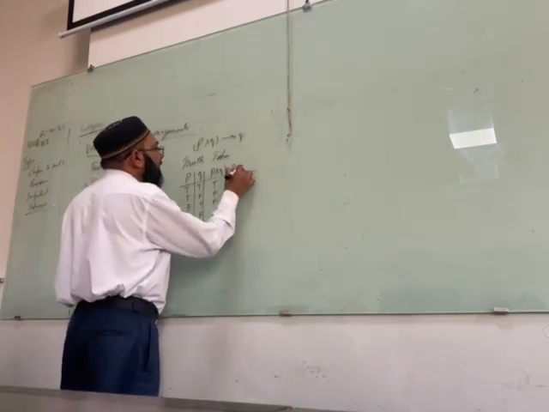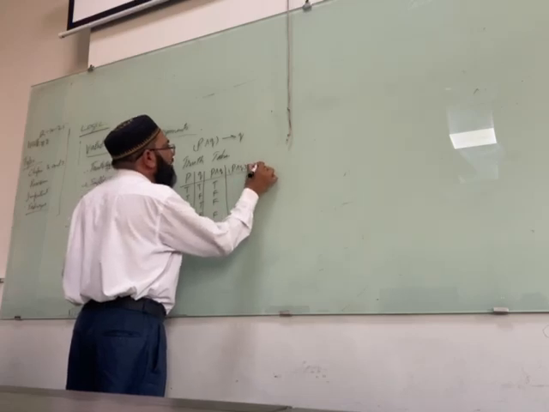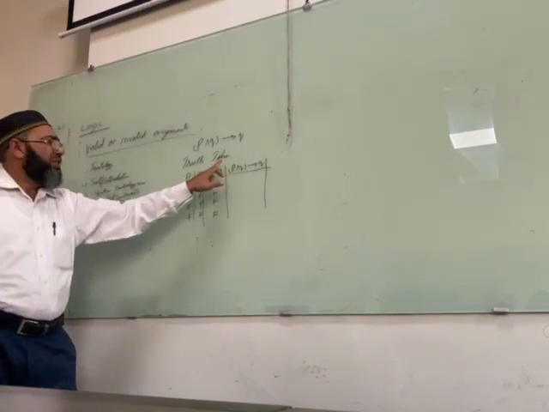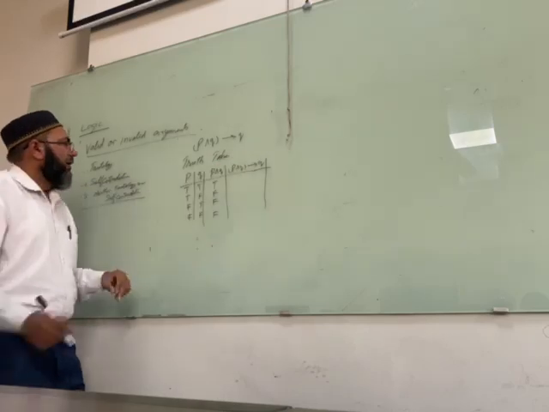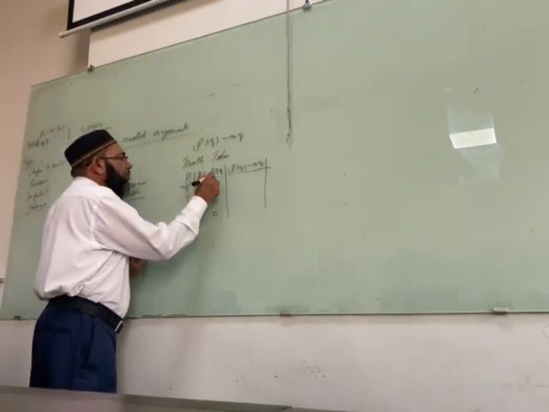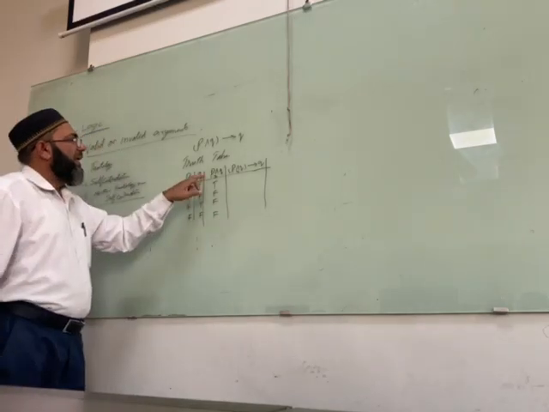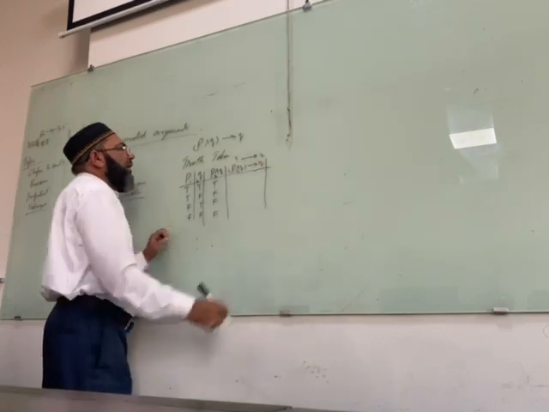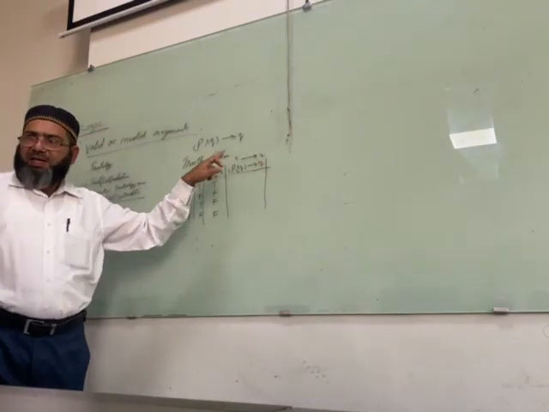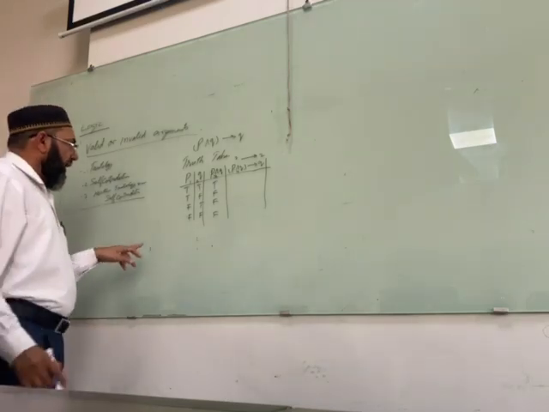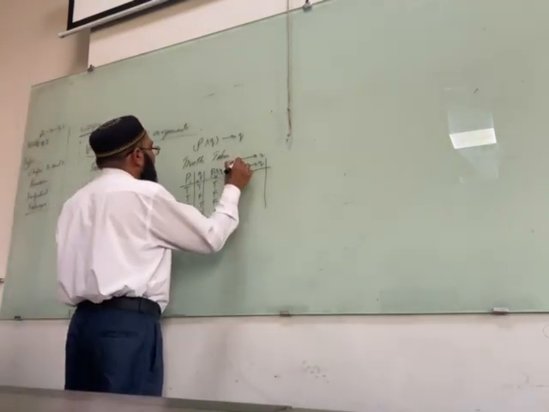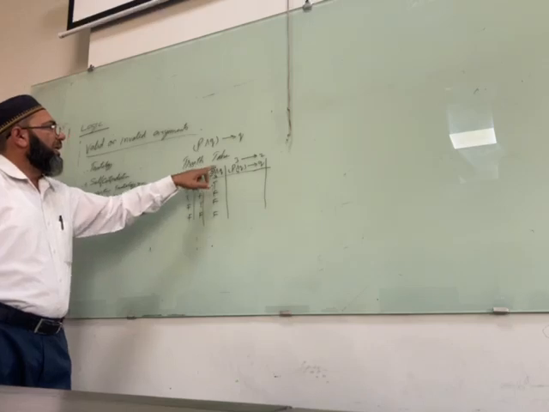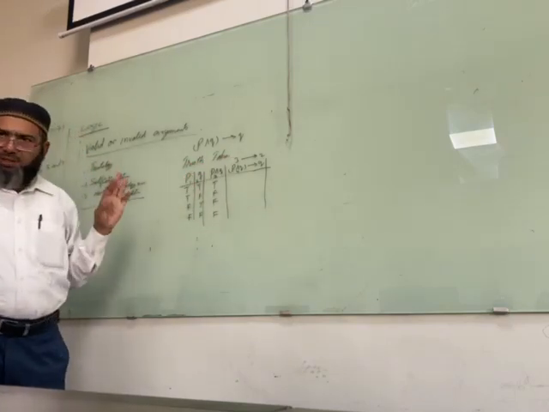And for this, here use the conditional statement. Conditional: antecedent is this and consequent is this. Label the columns first 2, 3 and 4. Here is 3 and here is 2. It means column third is antecedent and column 2 is consequent.